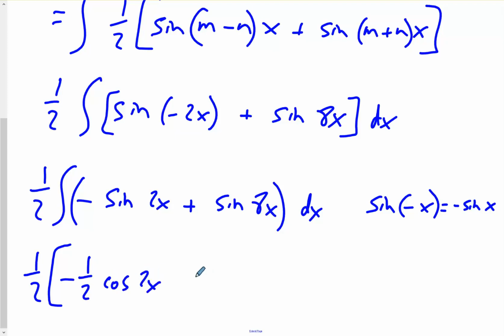And then here, actually that negative and the negative that was already there, we could cancel them out. And then for the integral of sine of 8x, that would be negative cosine of 8x, but then we're expecting an 8, so put a 1/8.